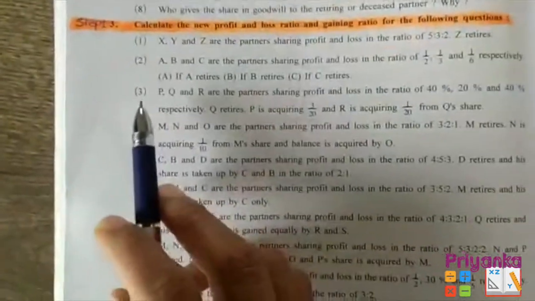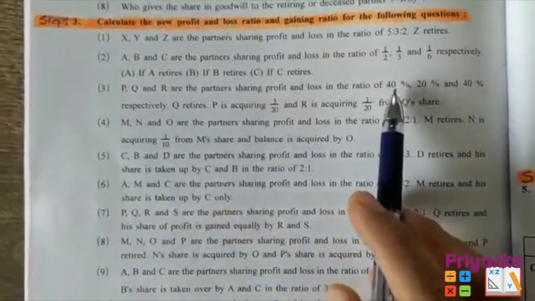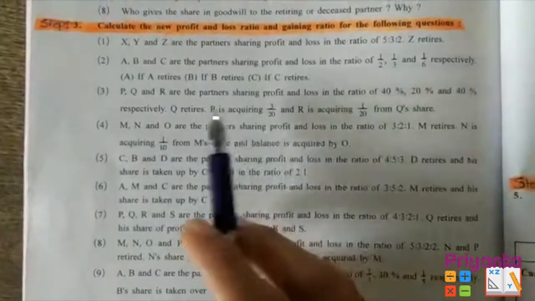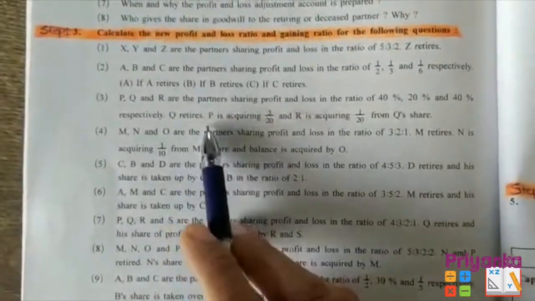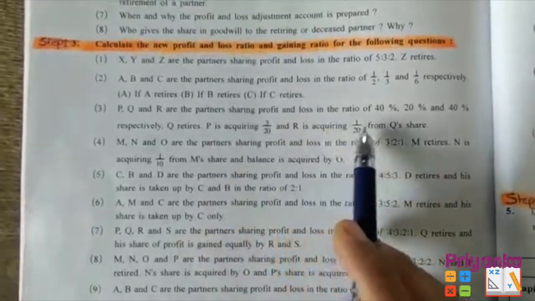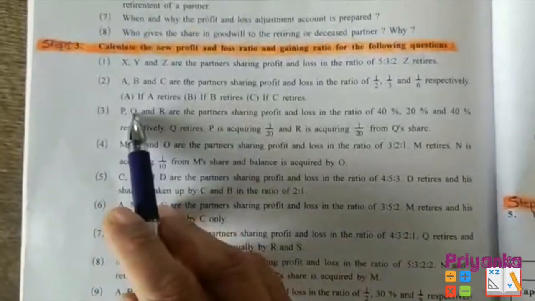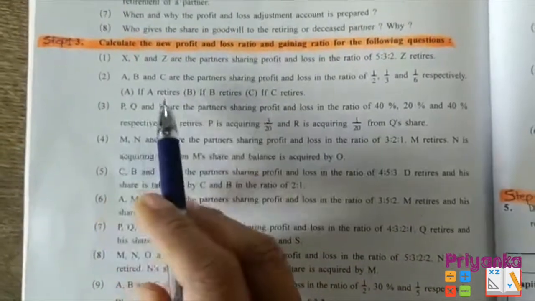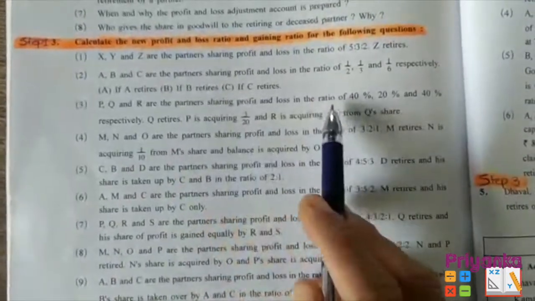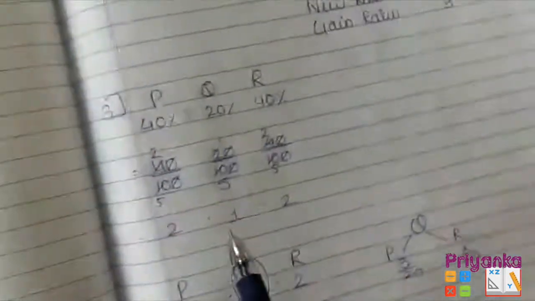Then moving to the next question, where we can see that P, Q, R are the partners sharing profit and loss in the ratio 40%, 20% and 40% respectively. Here Q is retiring and P is acquiring 3/20 and R is acquiring 1/20 from Q's share. Now here this is the person who is going to retire. The remaining partners are going to acquire 3/20 and 1/20 from Q. Now we have to write the percentage.